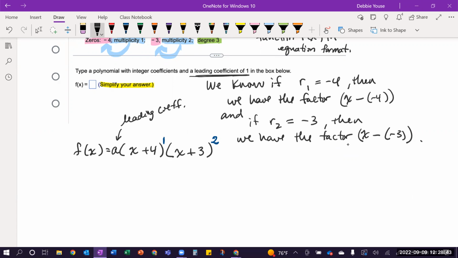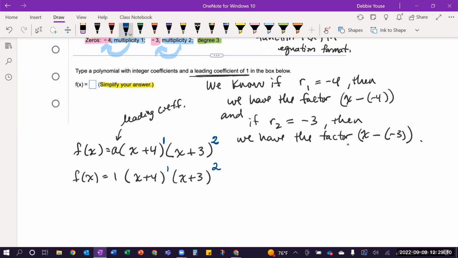But they're specifically telling me to use a 1. If they had specifically told me to use a 3, I would have put a 3 where the A is. If they told me to use -5, I would put a -5 where the A is. But they're telling me to use a 1. So I'm going to have f of x equals 1 times x plus 4 to the first power, and then times x plus 3 to the second power.